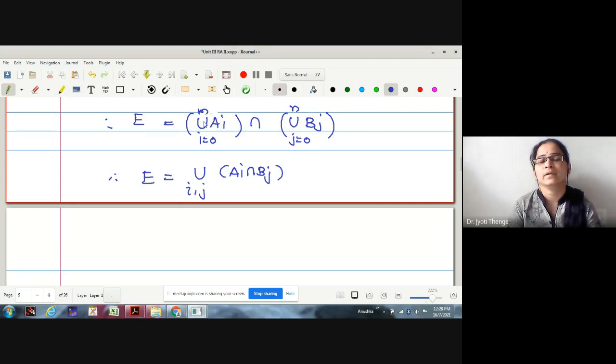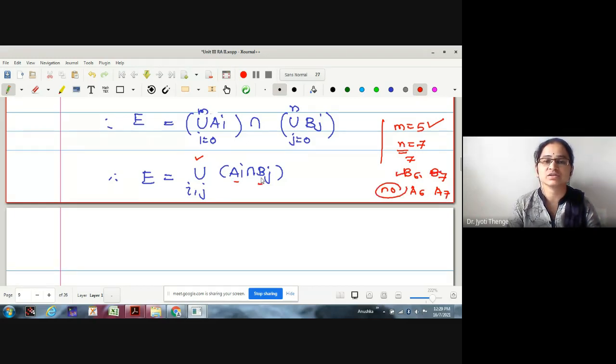That is, say M is 5 and N is 7, and if I wanted to run the sum over this, then what will be the upper limit out of the two? 7. Because after 5, there is no A. Only B will act, B6 and B7 will act. There is no A6 and A7. Therefore, if the sets do not exist, there is no point taking the intersection. So whichever is maximum, we will take up to that point.